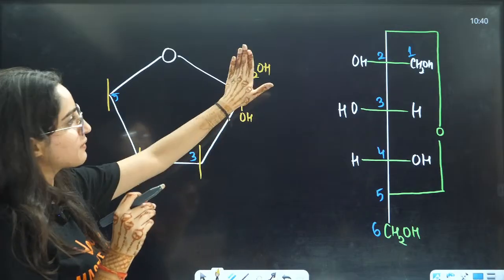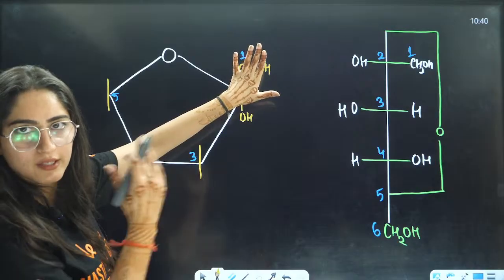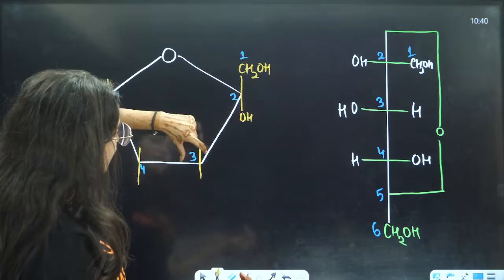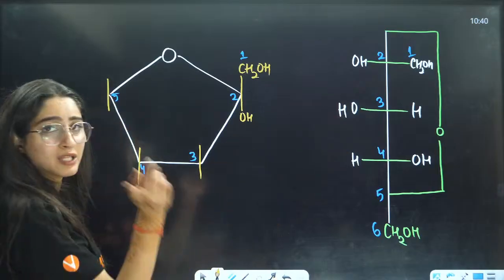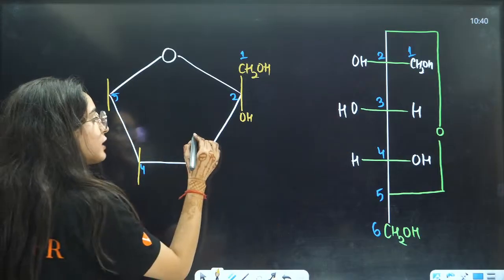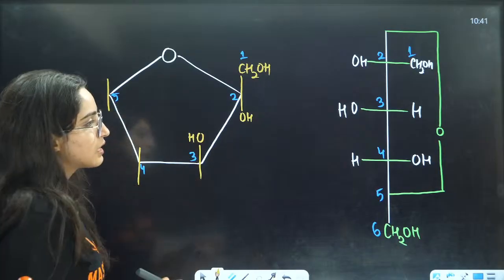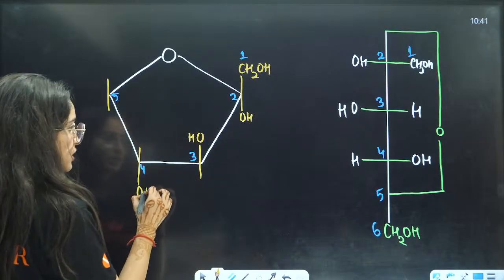I'm just telling you here, we will talk about this in the next page also. Firstly, let's focus on the third, fourth and fifth carbon, right? On the third carbon, OH is on the left side, right? Left side means upwards, right? Right side means it is downwards, right?